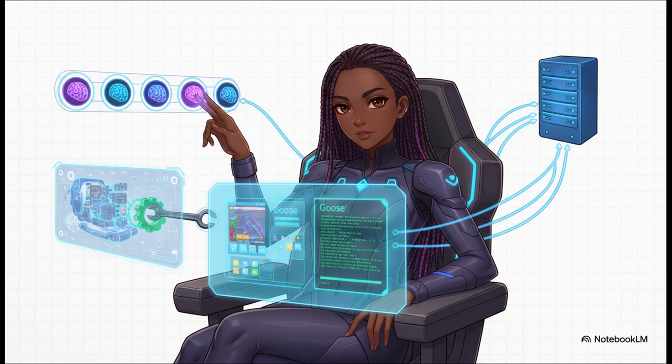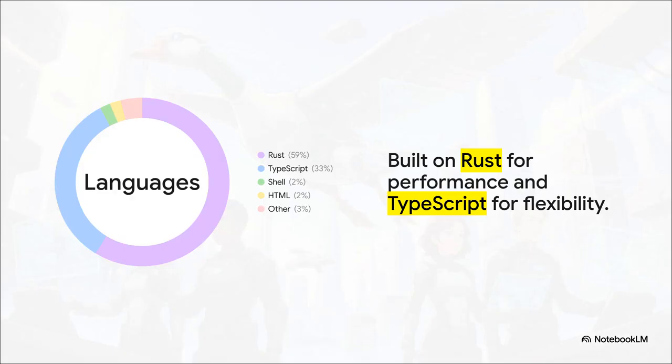Next, it's totally open and extensible. It's open source, so you can dive in and customize it as much as you need. It also plays nice with MCP servers, so integration is seamless. And finally, it's cross-platform. Use it as a desktop app or a CLI, your choice. For all you tech nerds out there, let's take a quick peek under the hood. You can see it's built mostly on Rust, which is awesome for performance and safety, right? And then there's a good chunk of TypeScript, which gives it that flexibility. These aren't random choices. They really show the serious engineering that went into building this thing.